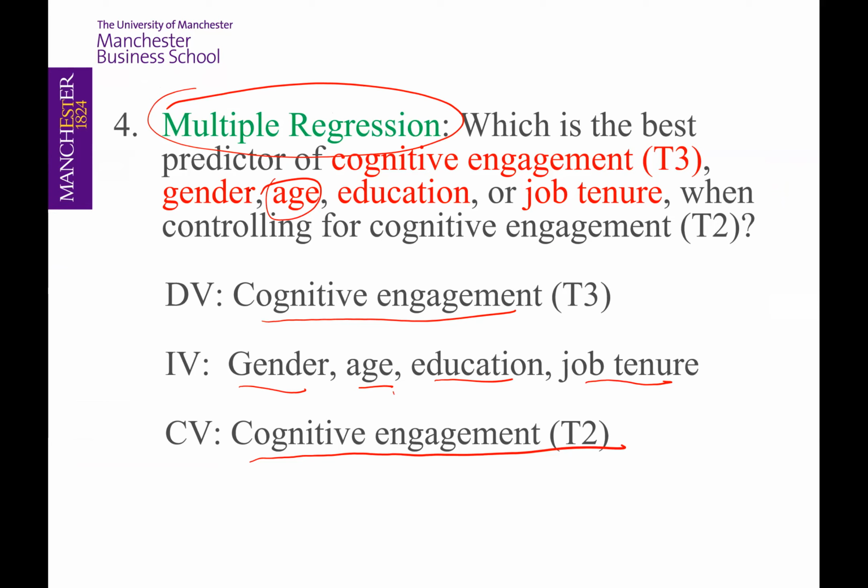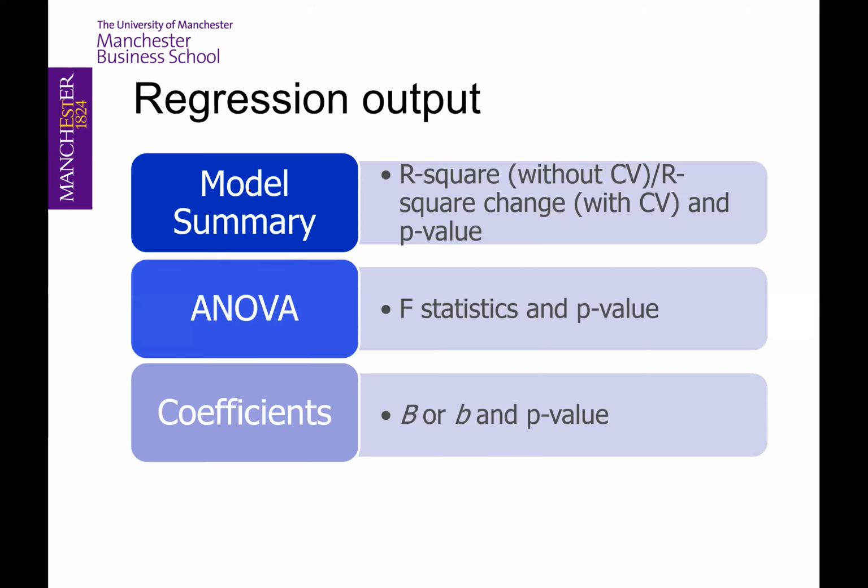But here, the significance level is also not very obvious, I could say. And the overall model does not seem very good because most of the independent variables are not supportive in predicting the dependent variable, cognitive engagement.